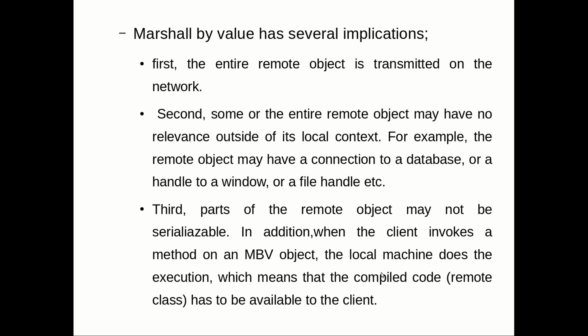Sometimes when you are creating the remote object, the remote object is not going to run on the server machine, it is going to run on the client machine. So whatever environment you have on the server, the same should also be available on the client. Only then you can have the complete effectiveness of the remote object.